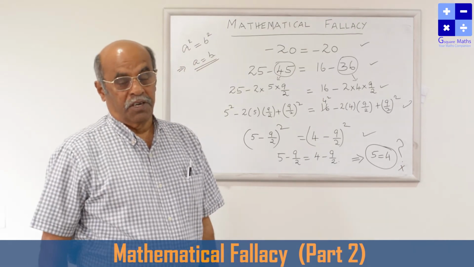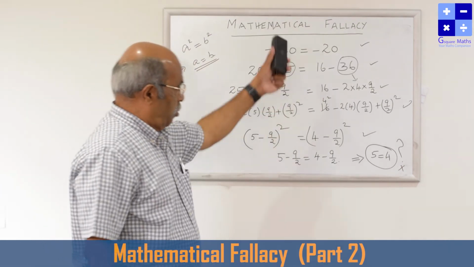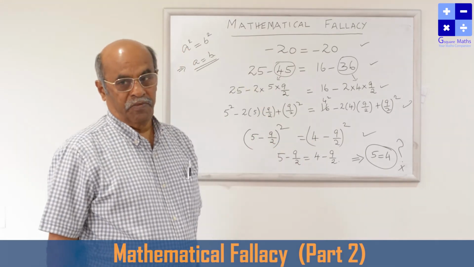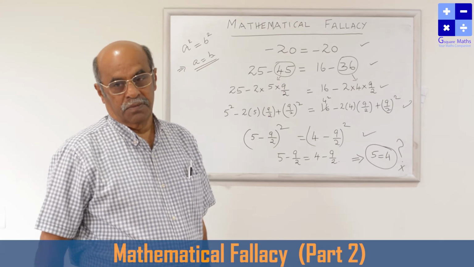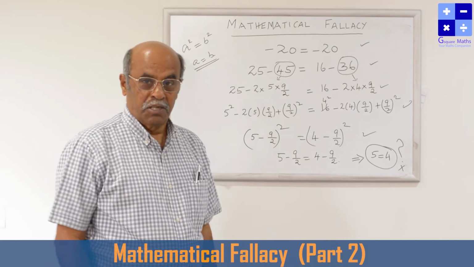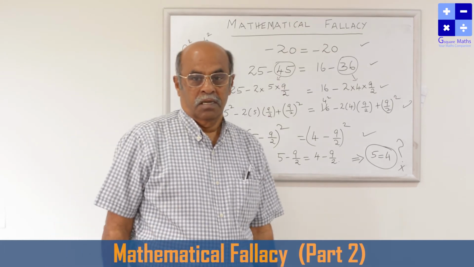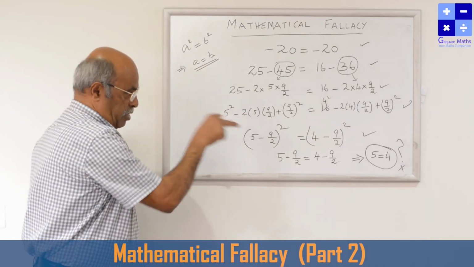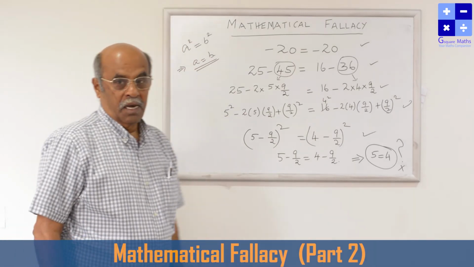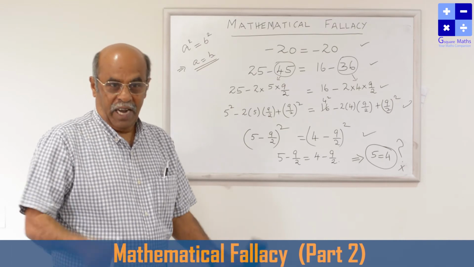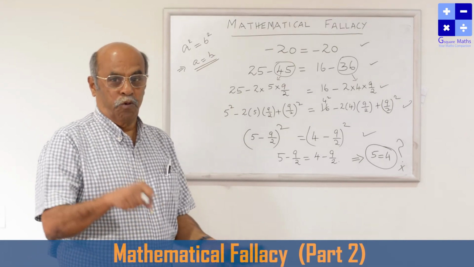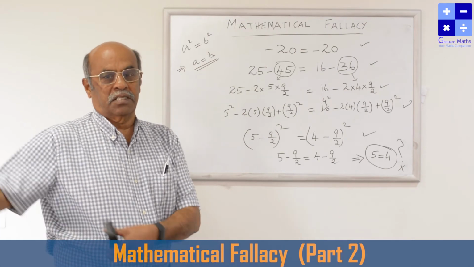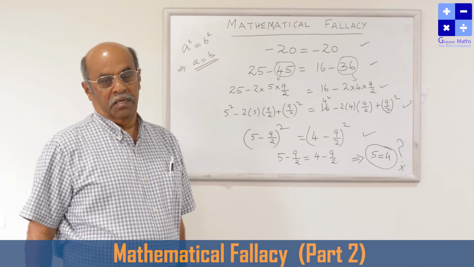Why are we getting this type of wrong result? So far all the steps are almost the same, equal, fine. I have not made any mistakes. So where did I go wrong? Some mathematical concept we went wrong, and because of that it is coming. We are concealing a fact, hiding some fact. By hiding some fact, we are proving something, and because of that, the absurd result is coming.